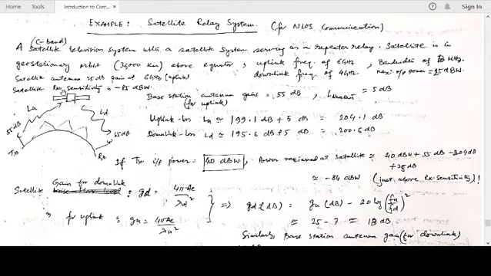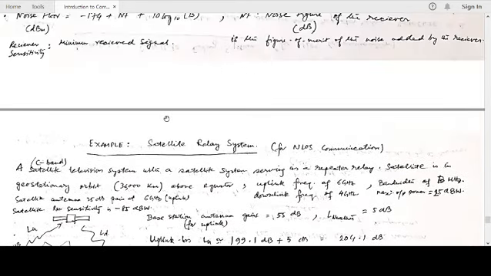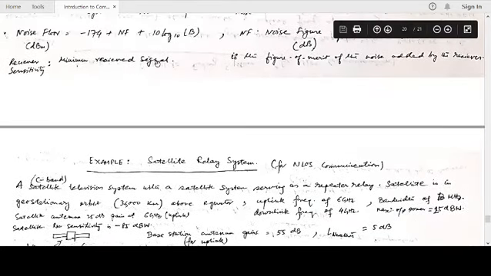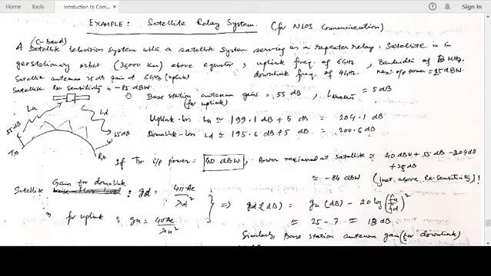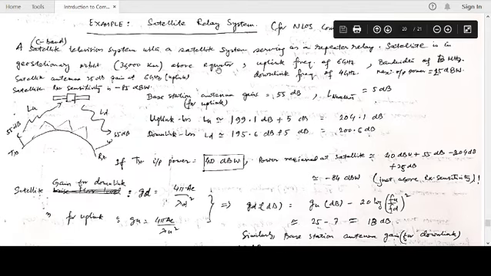Also, satellite receiver sensitivity is minus 85 dBW. What did we say? What is receiver sensitivity? Receiver sensitivity is the minimum received signal such that the receiver can operate. It is given that my satellite receiver sensitivity is minus 85 dBW, dB watt. Okay, so with all this data that we have at hand, let's try to calculate the link budget.